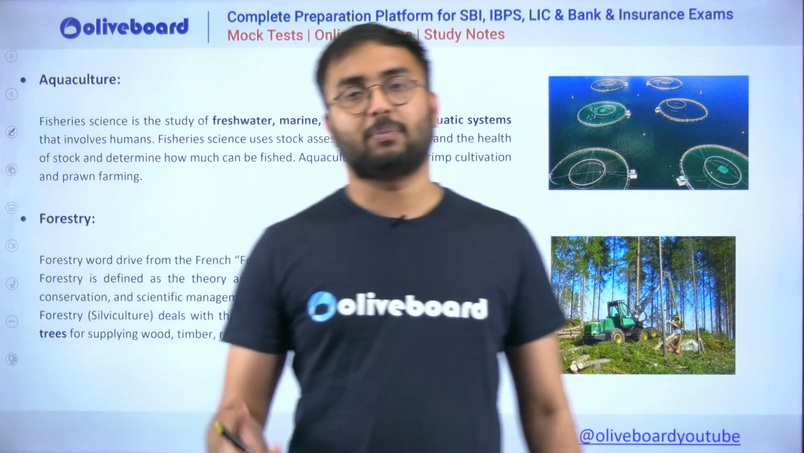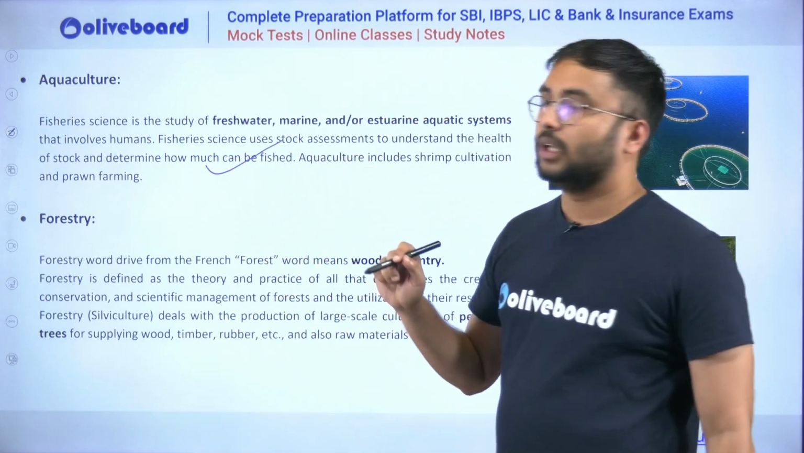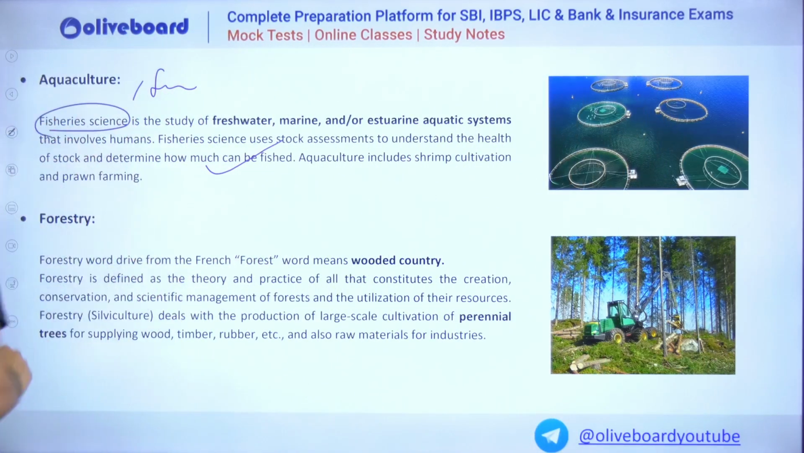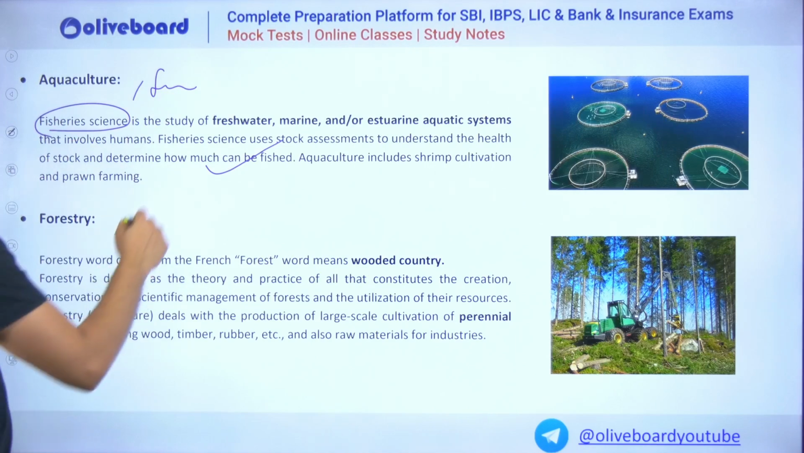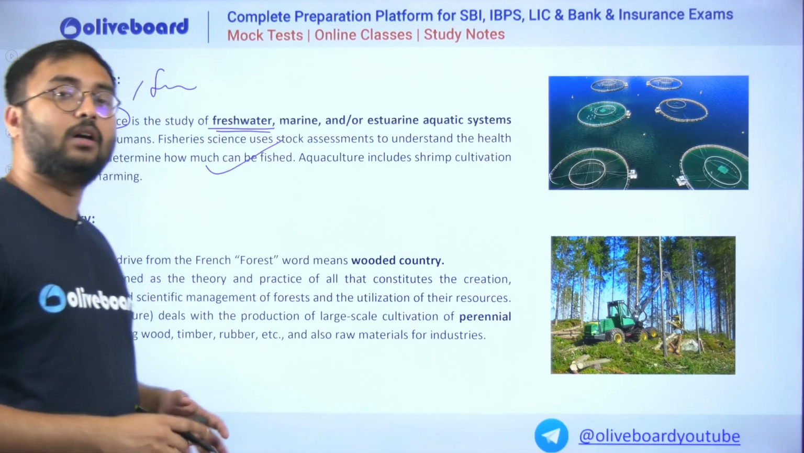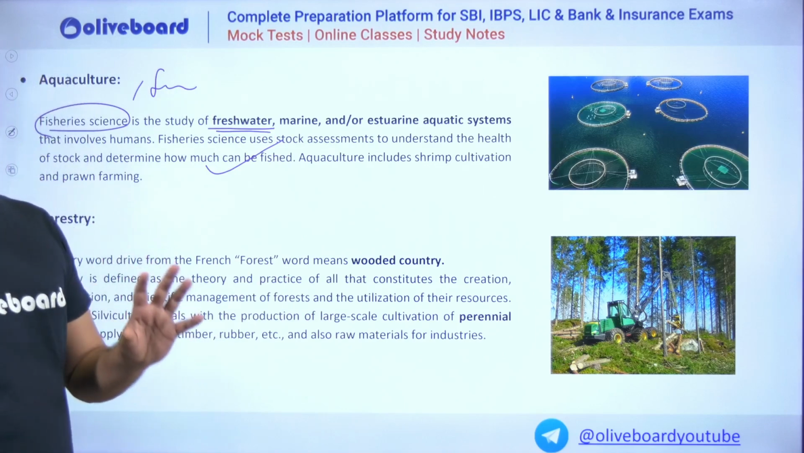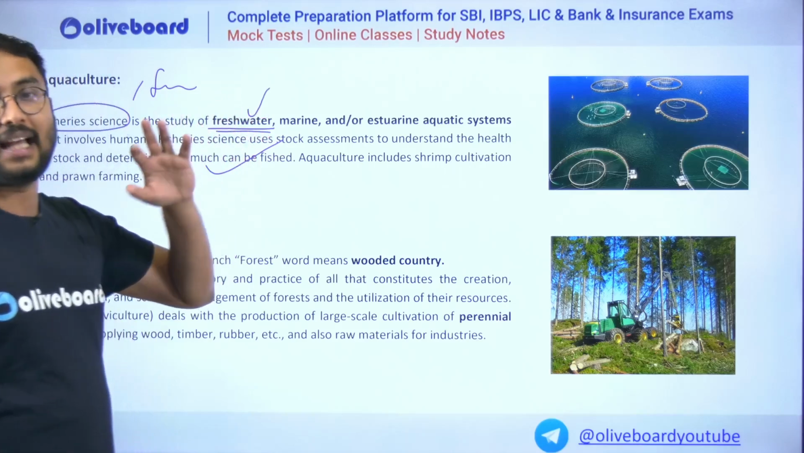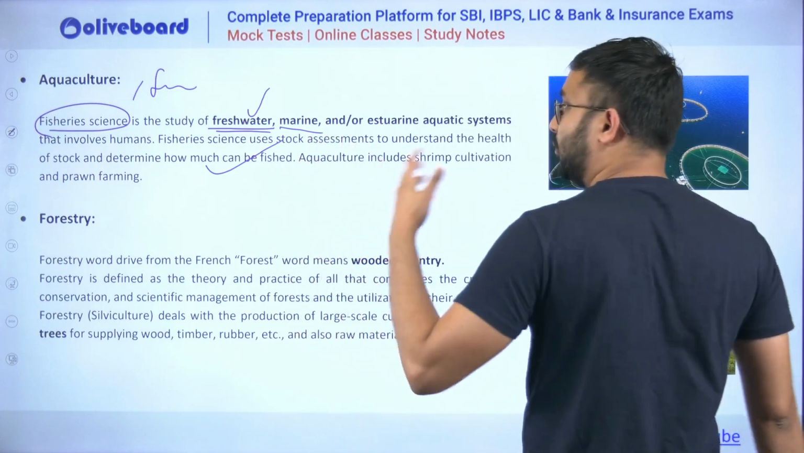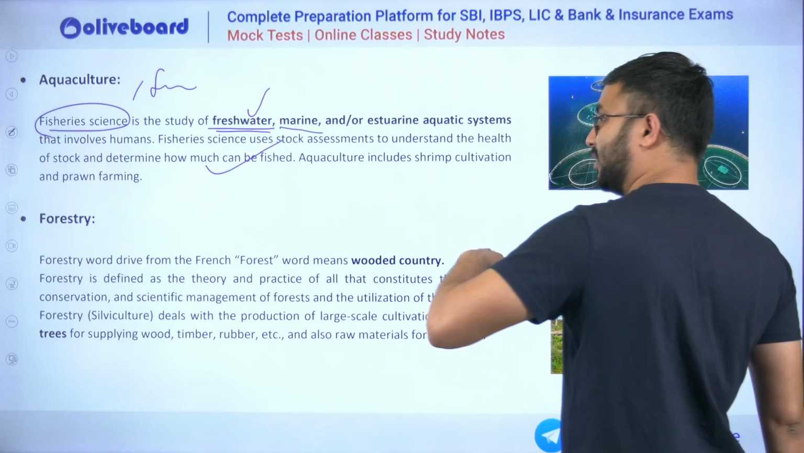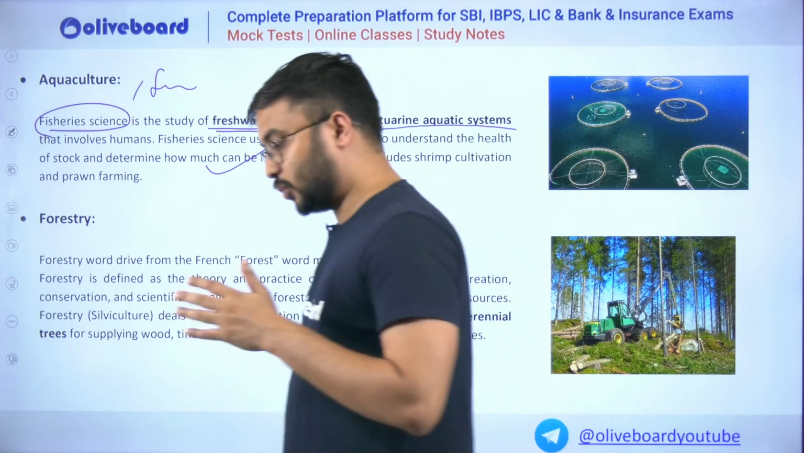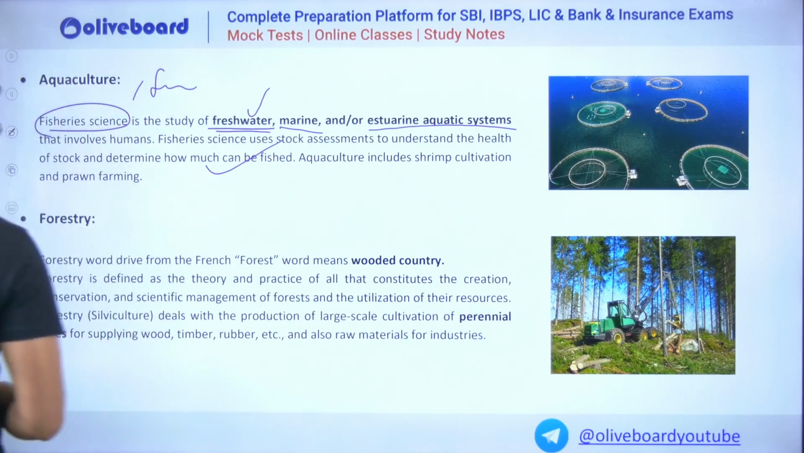Then comes the next branch of agriculture, that is aquaculture. Again, as I told you, you can even call it fisheries or fisheries science. It is a study of fresh water, where it could be inland water, a lake, even a sea, but it is completely fresh water in nature. Fresh water in the sense that the salinity or pH is neutral. Marine will include the more saline water, oceans, seas, and estuarine aquatic systems. Estuaries are a place where fresh water and marine water meet.